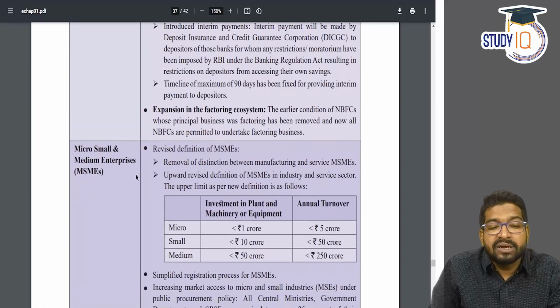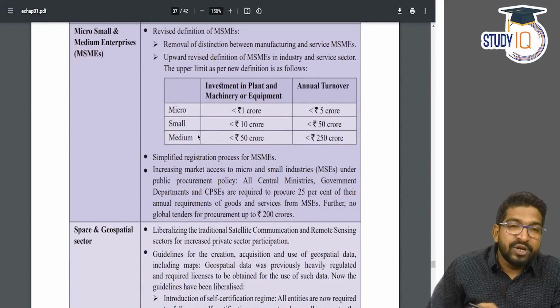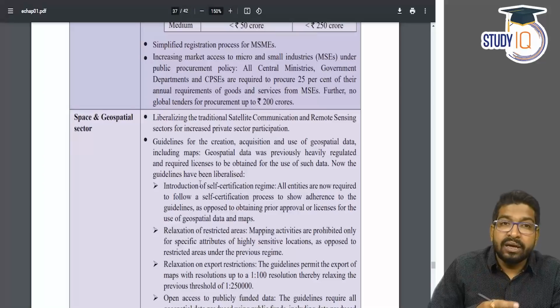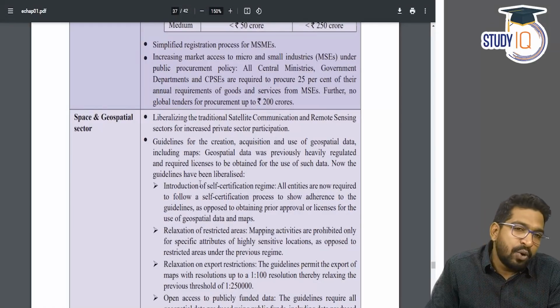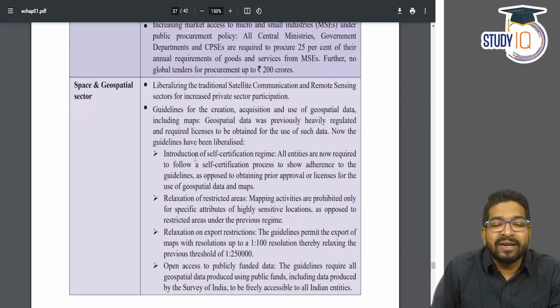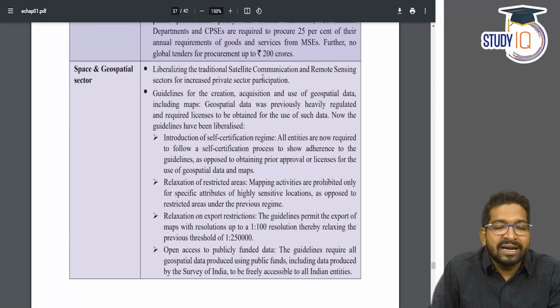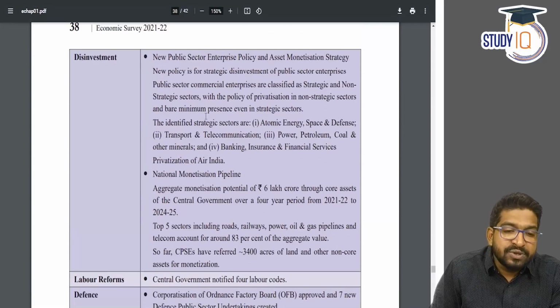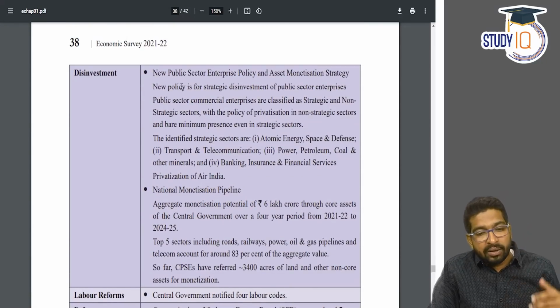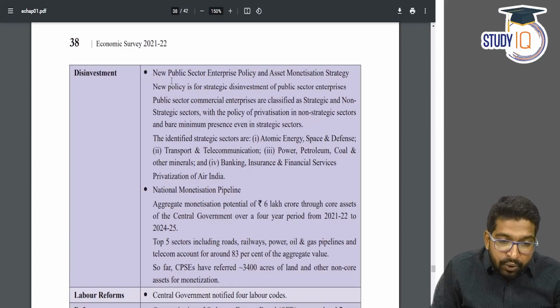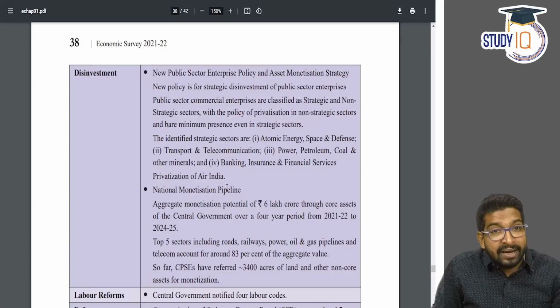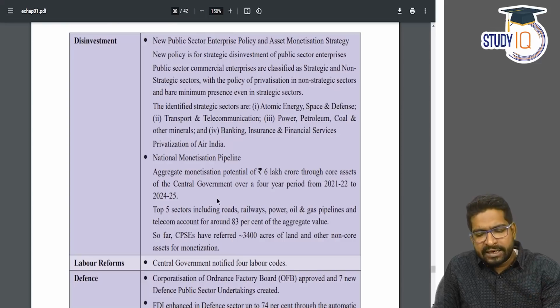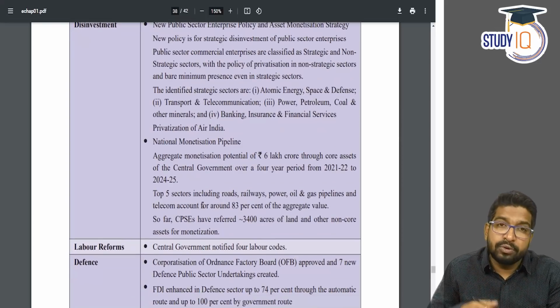Apart from that, MSME sector redefinition has been done. The definition of MSME itself has been revised, and other schemes have been brought, which we'll talk about. And then there is space and geospatial sector, where liberalization has been brought in traditional satellite communication and remote sensing. Other reforms have also been mentioned here. Now in terms of disinvestment, you can see here the government has brought monetization plan. We know about that. New public sector enterprise policy and asset monetization strategy. The national monetization pipeline, which was announced, 6 lakh crore worth core assets would now be given to public sector, not to own but to use them, to improve them.